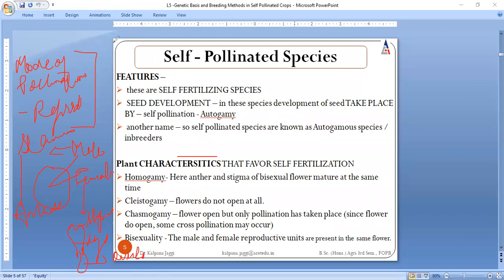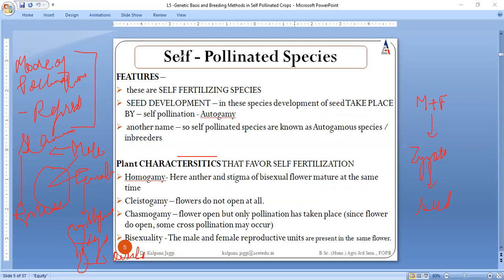If pollination is taking place within the same flower, the pollen from the anthers of the male organ is transferred onto the female organ. As a result, there is mating among the two reproductive organs, and we have a zygote, and this zygote later develops into seed, right? This is what is known as fertilization, and this transfer of pollen from the male part to the female part is said to be pollination.